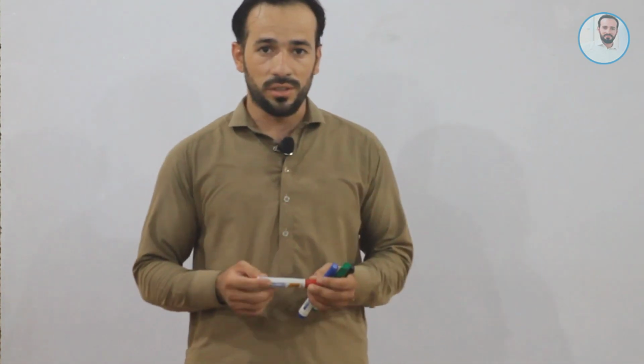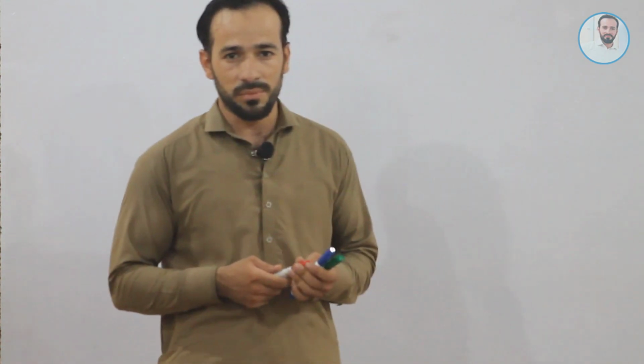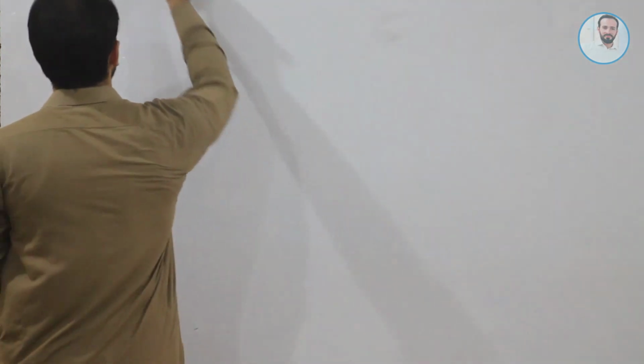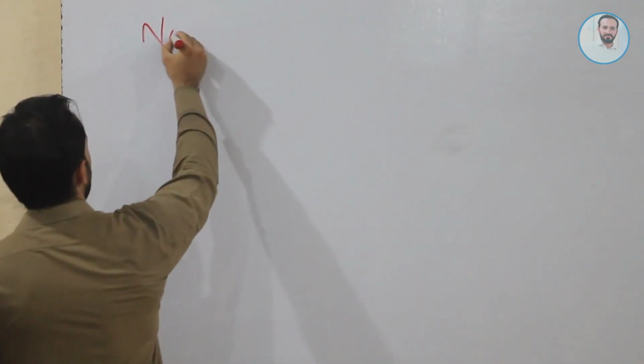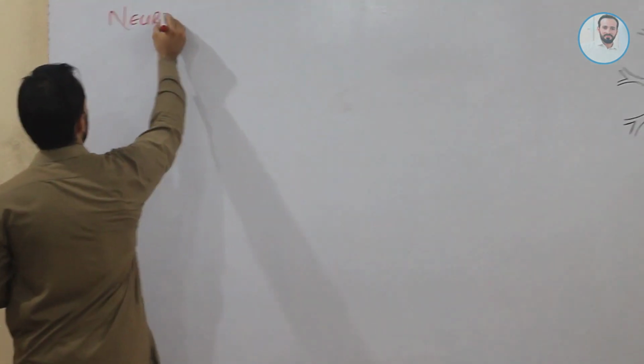As we all know, we have started a series of lectures on neuroanatomy, the anatomy of the human nervous system. In this series of lectures, I am recording about the basic unit of the nervous system, that is the neuron, right? So let's start with our lecture. Neuron.